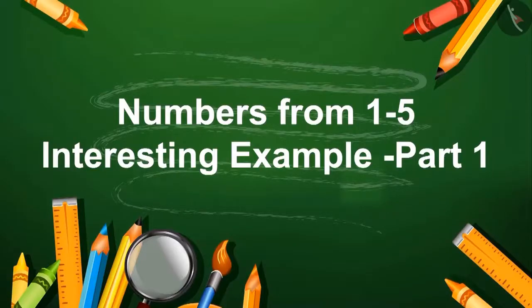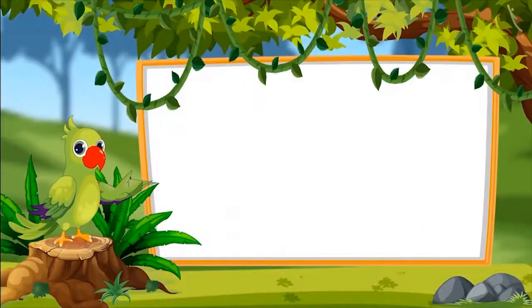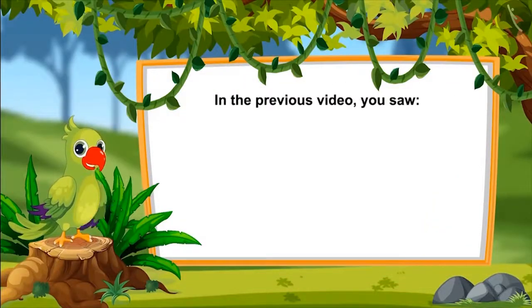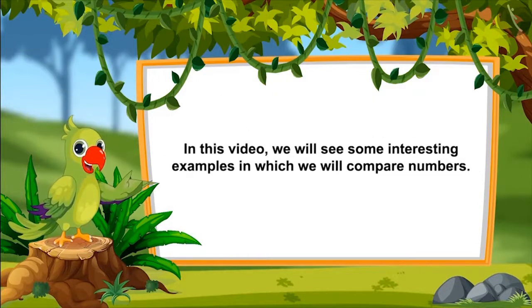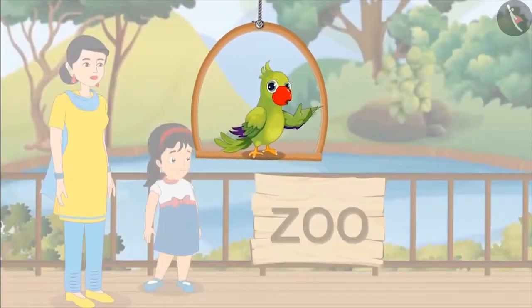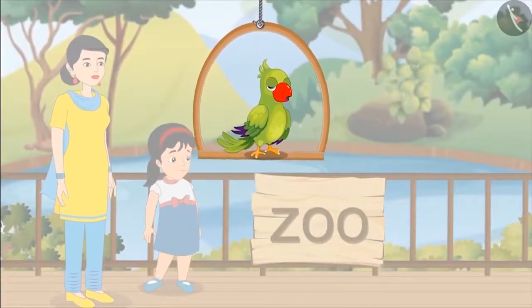Interesting example, part 1. Children, in the last video you saw how 5 flutes were counted and distributed among the children. In this video, we will see some interesting examples in which we will compare numbers. Today, Pinky has gone to the zoo with her mother.